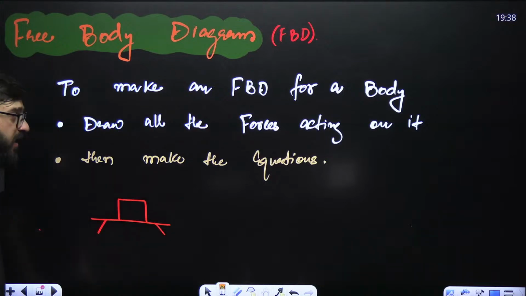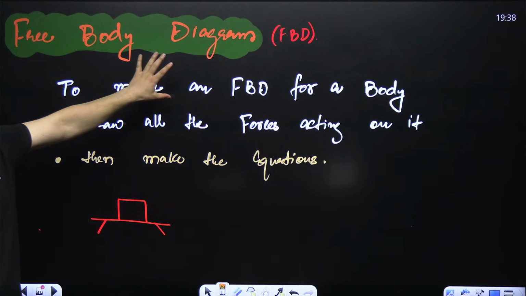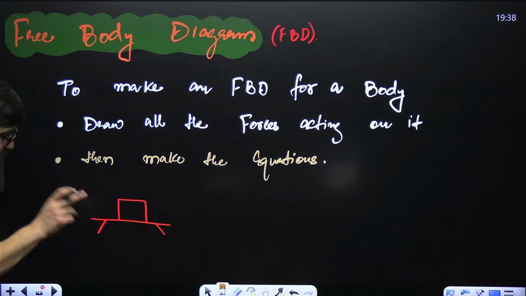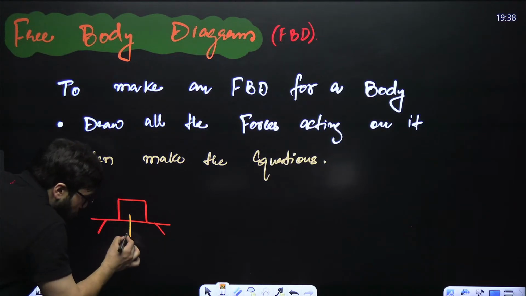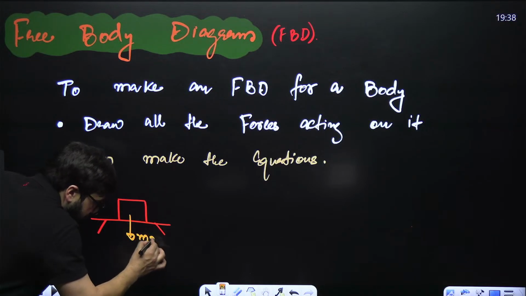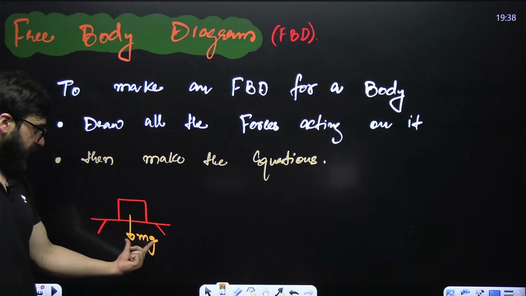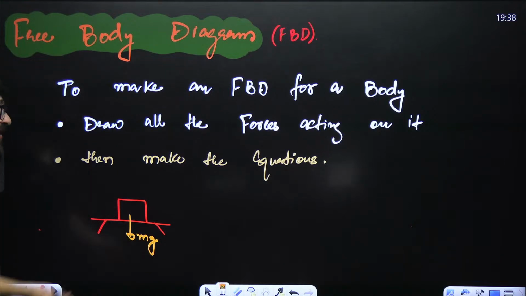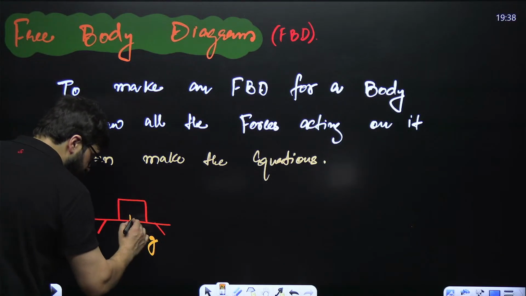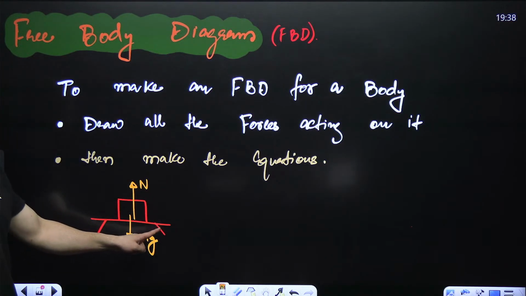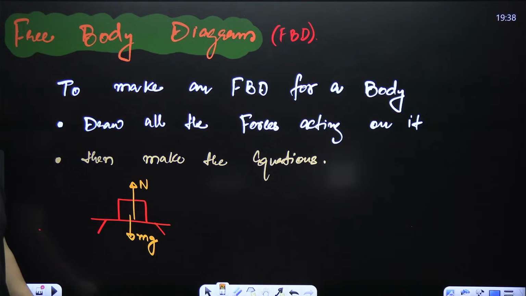What is the first thing in order to make the free body diagram? We say the first thing is draw all the forces. What is the force? Sir, on this block in the downward direction, mg is acting. What is the force acting on the block in the upward direction? We say, sir, that is normal force, because this table would be applying the normal force on this block.